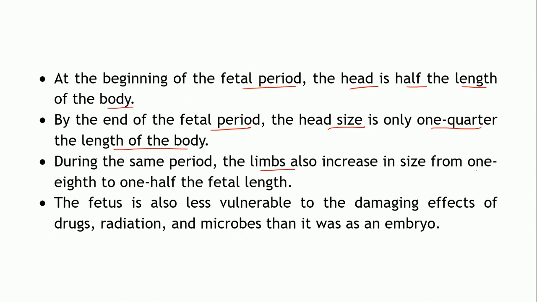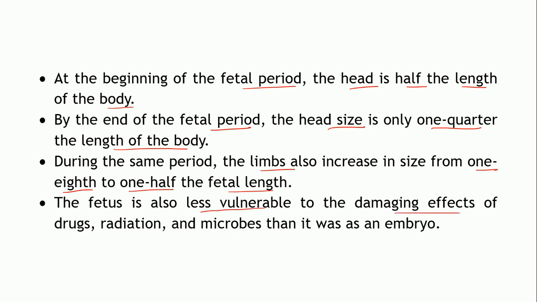So initially these limbs are 1/8 the length of the body, but at the end it will become 1/2 of the fetal length. So imagine the rate at which the limbs, that is the hands and the legs, are growing in the fetus. Now during this fetal period, the fetus is comparatively less vulnerable to any damaging effect.